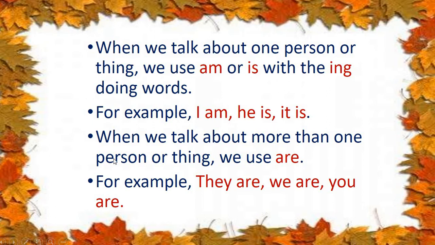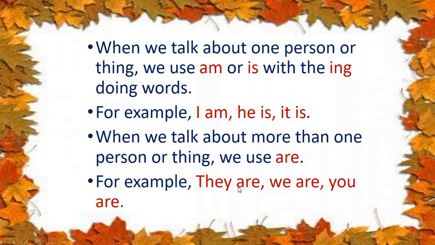So first we will see, this I explained to you in the last lecture. When we talk about one person or thing, we use am or is with the ing doing words. This is just for your revision. For example, I am, he is, it is. When we talk about more than one person or thing, we use are.